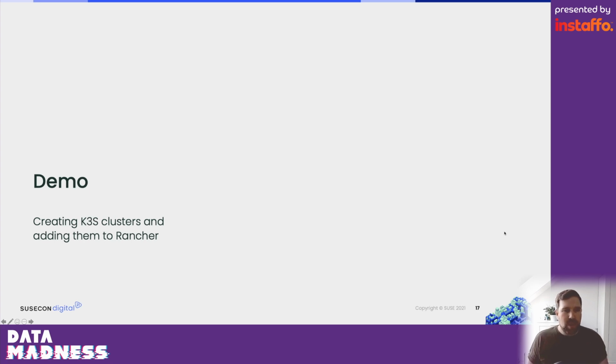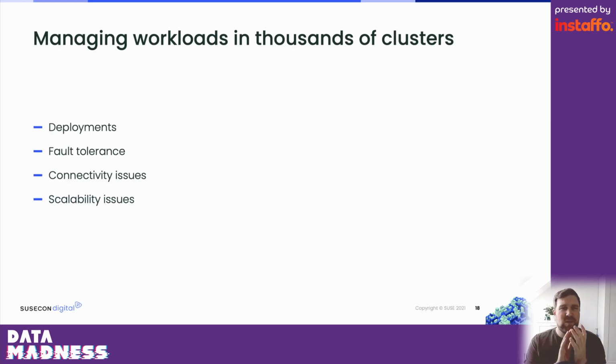Now that we saw how fast and easy it is to create a new cluster with K3s and also add them to a central management, let's talk a bit more about what it actually entails to also manage workloads on thousands of clusters. Because the likelihood is that if I have thousands or tens of thousands or millions of clusters, I have workloads that I just want to deploy on every one of them. Maybe with slightly different configurations in terms of host names, IP addresses, passwords. But if I have a lot of 5G cell towers, I want to deploy the same applications on all of them.